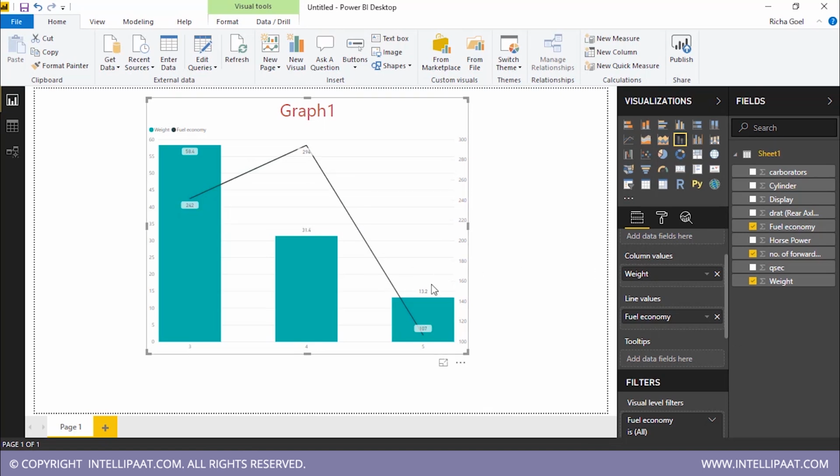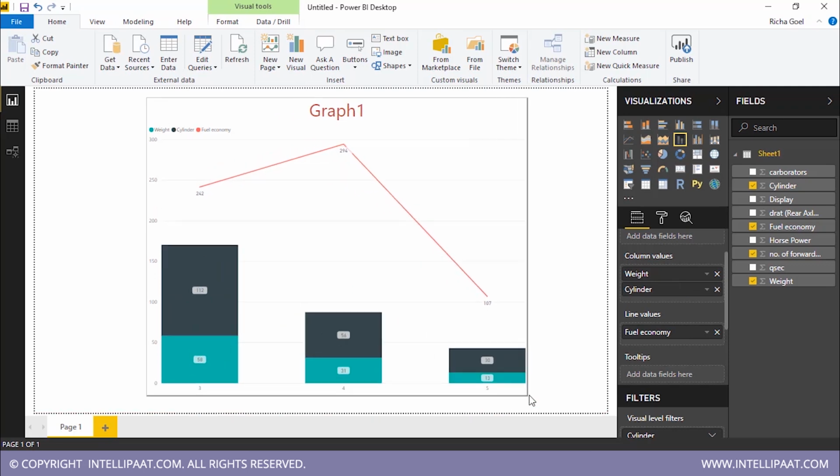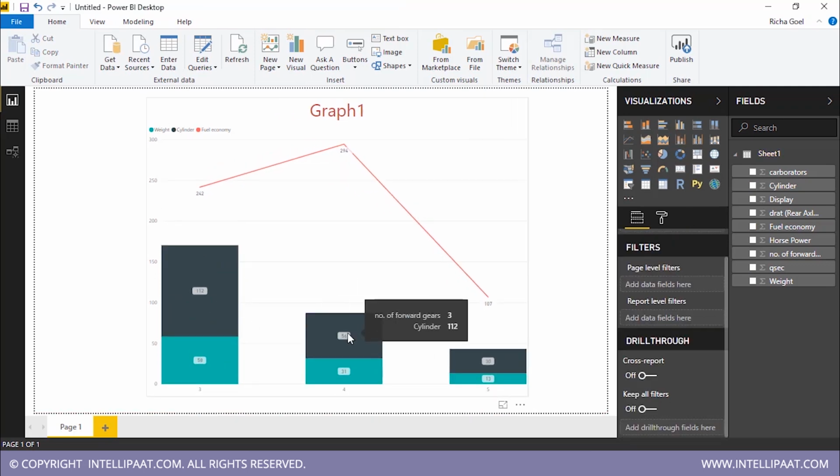Now, suppose I want to add one more parameter over here. Suppose I want to add number of cylinders with weight. So I will take cylinders and put it over here under this weight. Added. So as you can see, my graph changed. So here I can see my cylinder value.